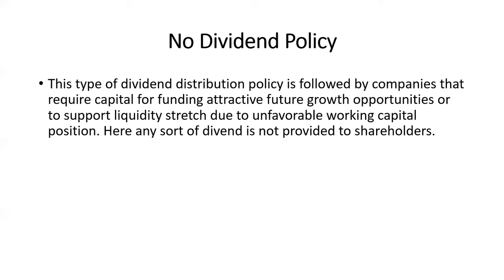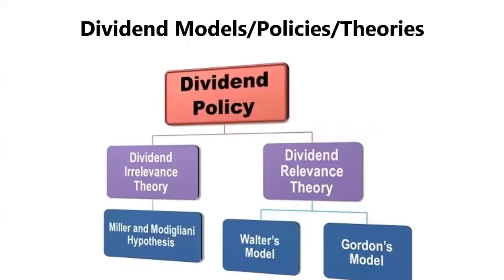They have to bring the working capital position into a favorable form. These companies do not pay any dividend. Here any sort of dividend is not provided to the shareholders. So this point is very simple: in case of no dividend, dividend will be paid neither regularly nor in a specific amount. I hope these four types are clear.